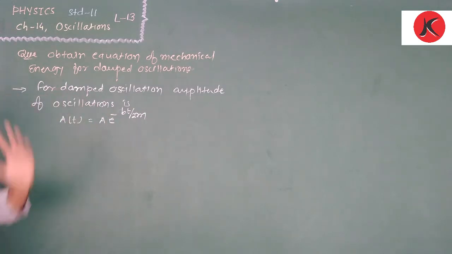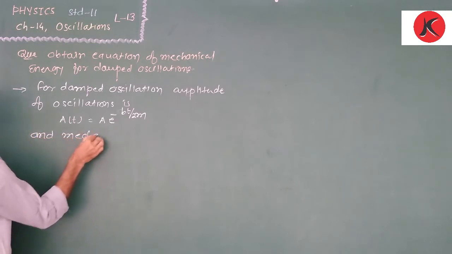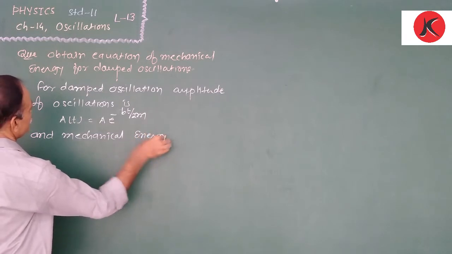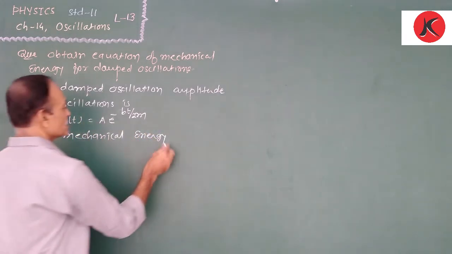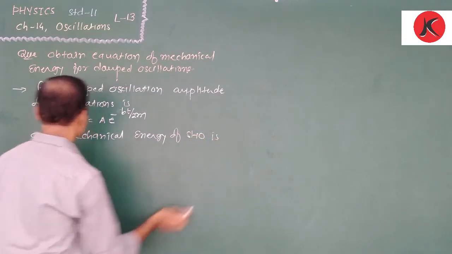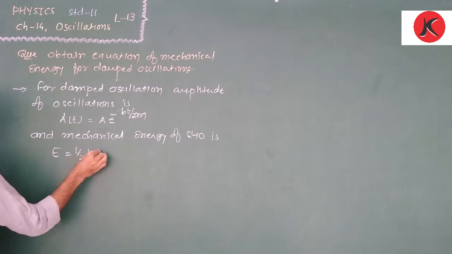That is a function of time. And the mechanical energy of a simple harmonic oscillator is E = half k A square.